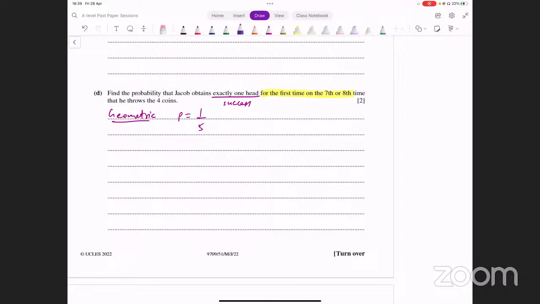What are we looking for? We're looking for the probability that the first success comes either on the 7th attempt or the 8th attempt. तो हम क्या कहेंगे? x equals या तो 7 हो या फिर 8 हो. इन दोनों की probabilities हमने add कर लेनी है. Remember the geometric distribution formula? It's q raised to power r minus 1 multiplied by p. Remember यहाँ पे r क्या represent कर रहा होता है? Number of trials, कितनी दफा आप repeat कर रहे हो. ठीक है, तो यहाँ पे 7 और 8 यहाँ पे r की values होंगी. Formula sheet में ऐसा लिखा होता है 1 minus p whole raised to power r minus 1 into p. That's also fine.